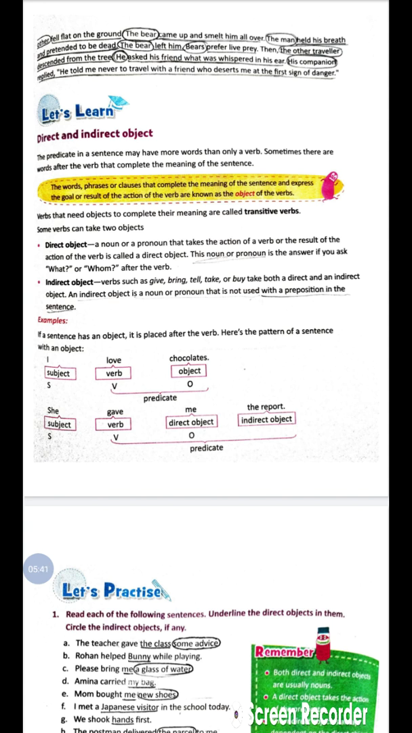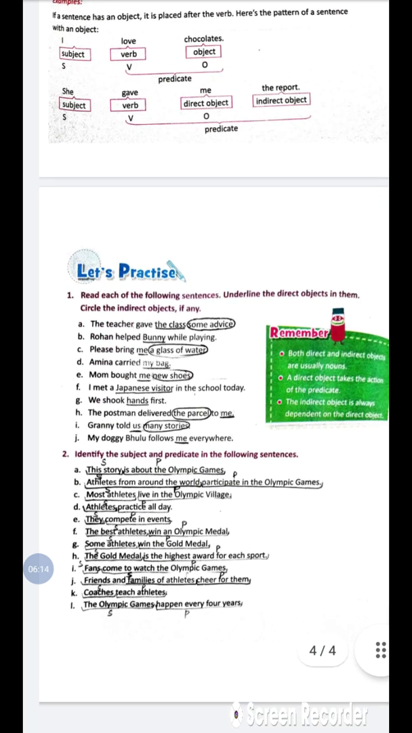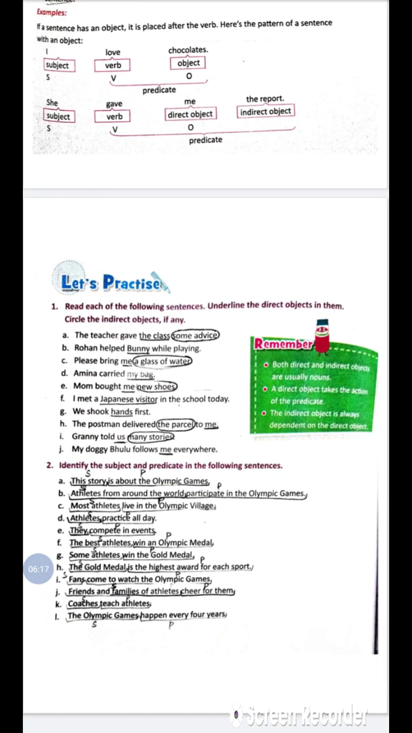She gave me the report. So she is the subject, gave is the verb, and in this sentence, look carefully, the word me answers the question: to whom is the report given? To me. So me is the direct object and the report is the indirect object. Let's take a few examples. The teacher gave the class some advice. The class, direct object; some advice, indirect object.